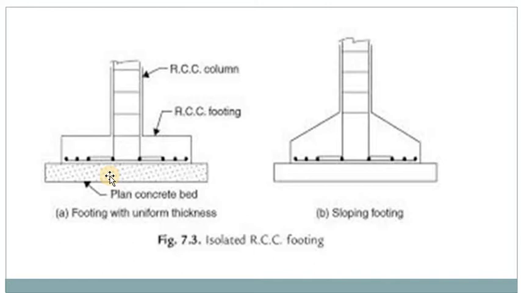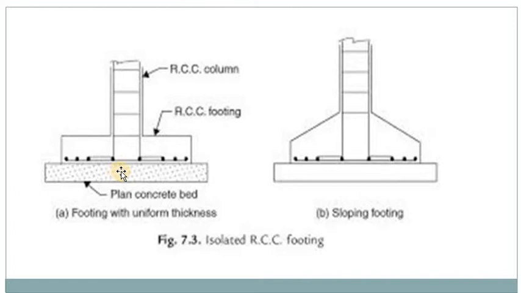1:5:10. What is 1:4:8? 1 cement, 4 sand, 8 coarse aggregates. This is the specification of the PCC under the column.